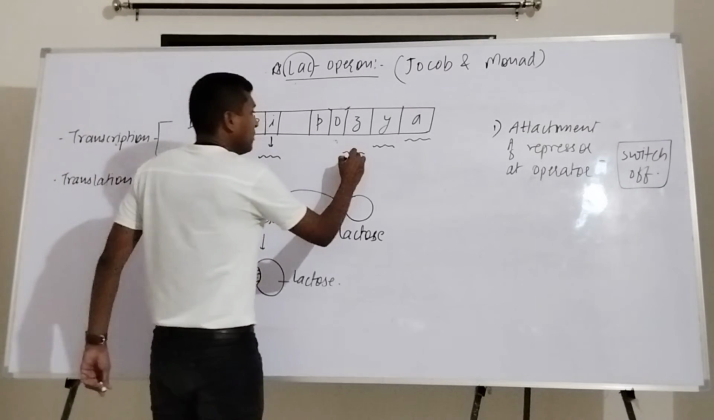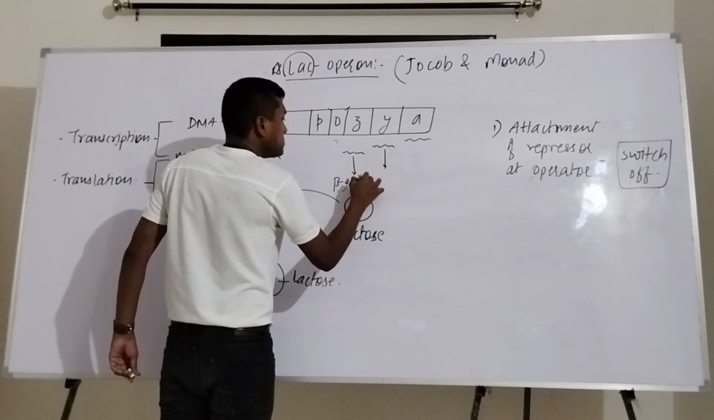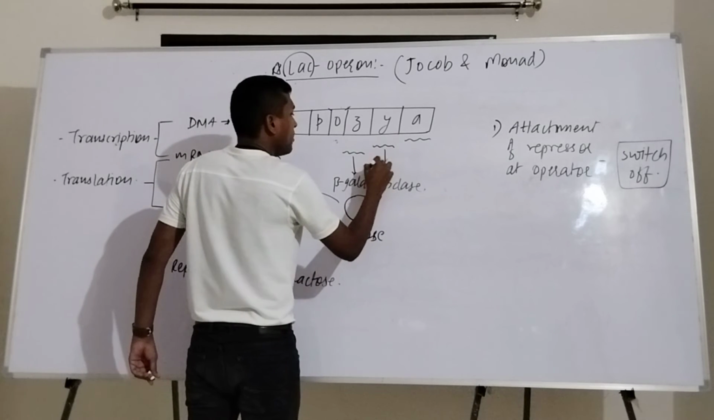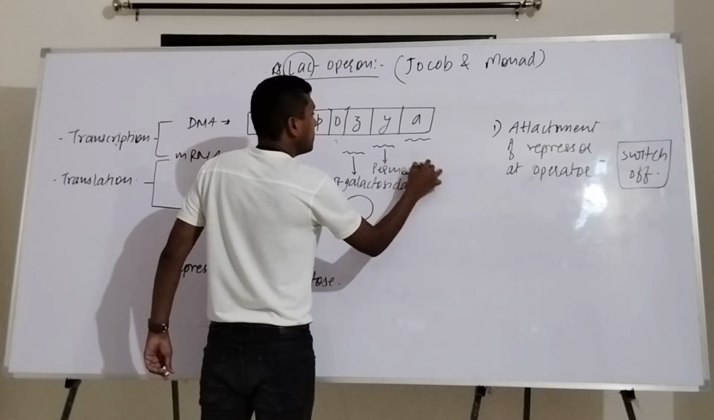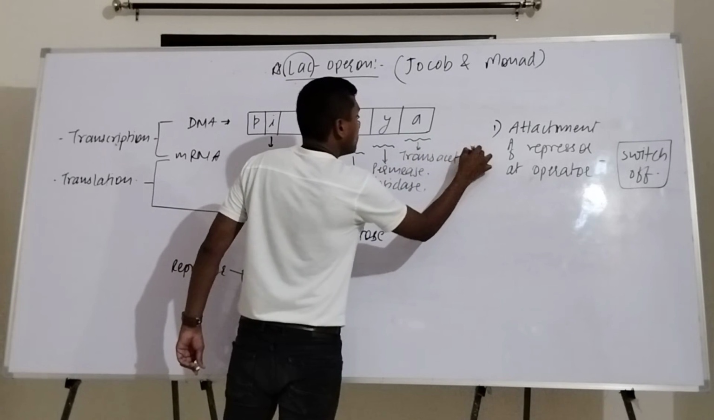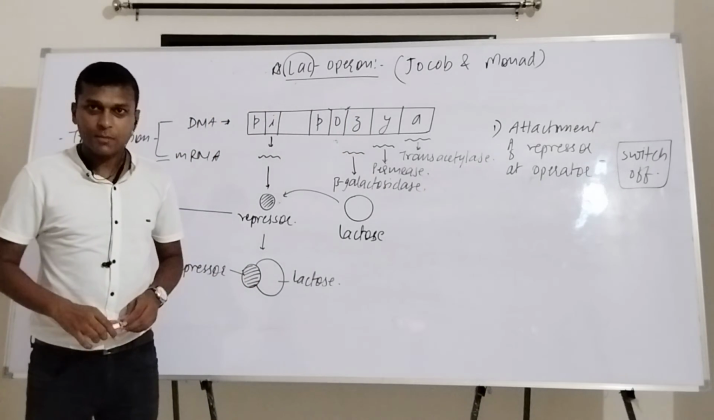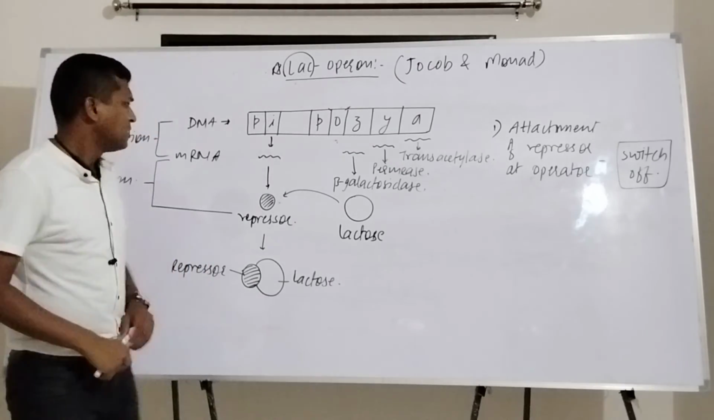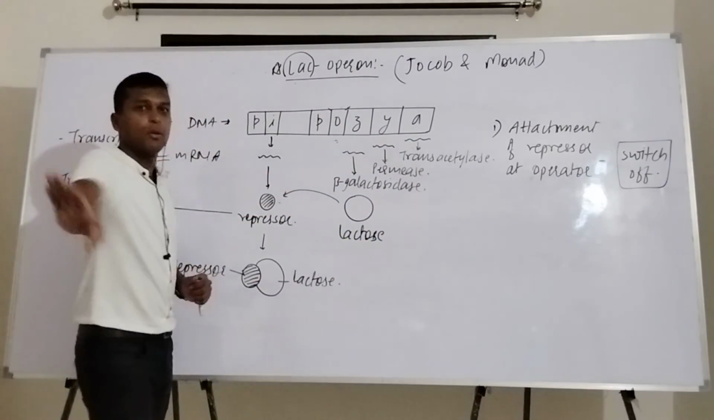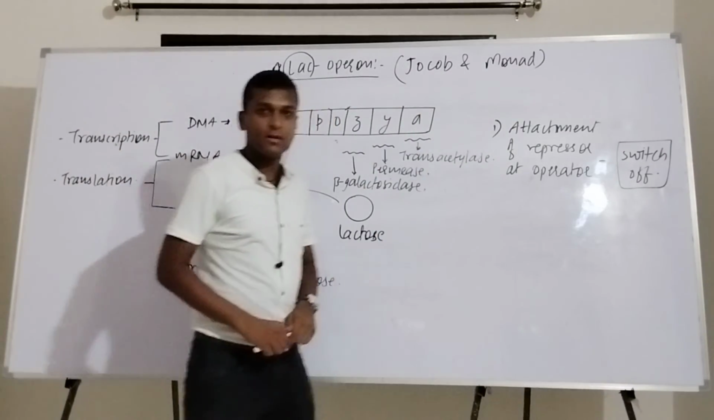And that is how beta galactosidase is produced from this, permease is produced from this, and from this, trans-acetylase will be produced. Are you understanding? It's a very simple process. When this repressor is attached at the operator region, these three enzymes cannot be prepared. That's why the attachment of this repressor at the operator region is called the switch off mechanism.